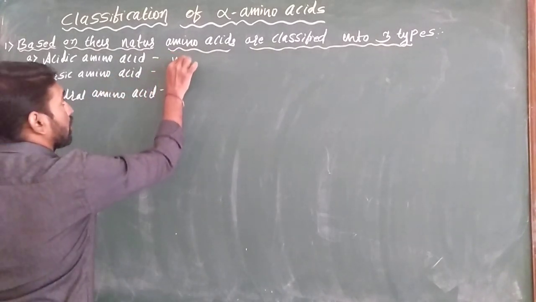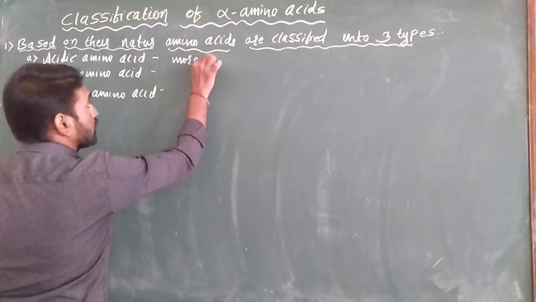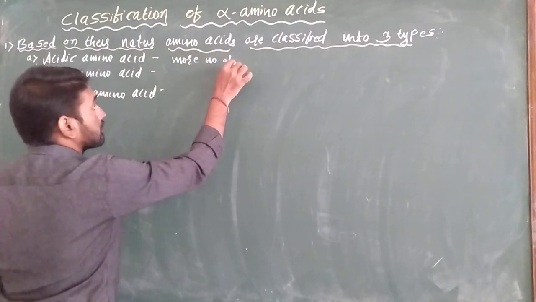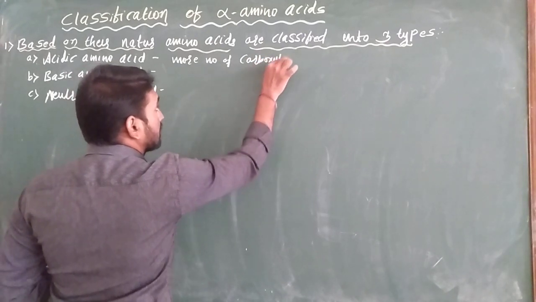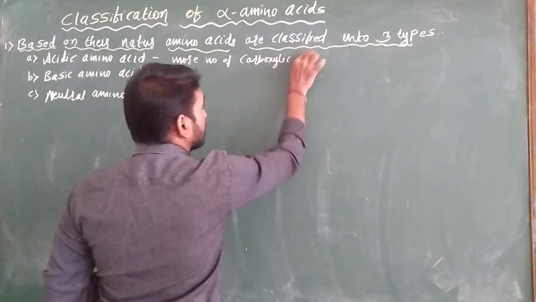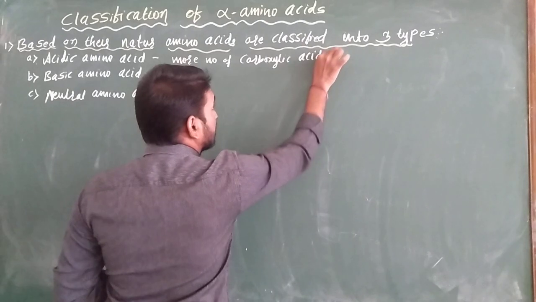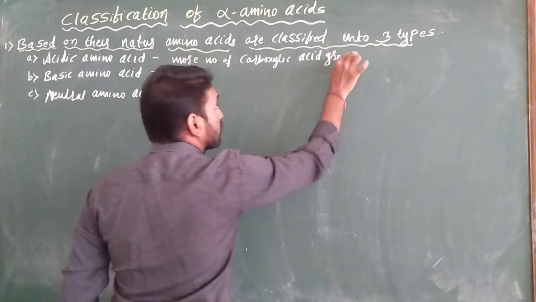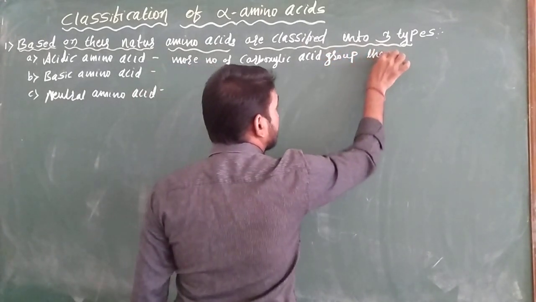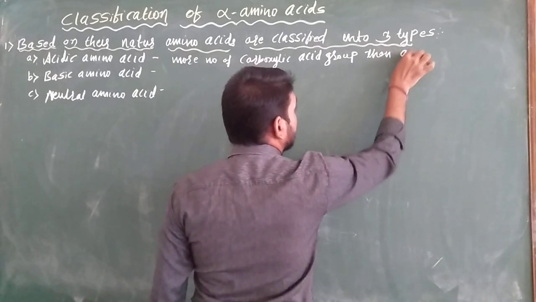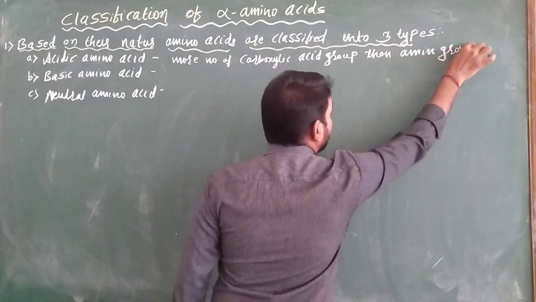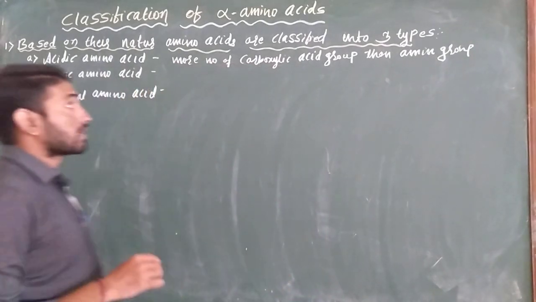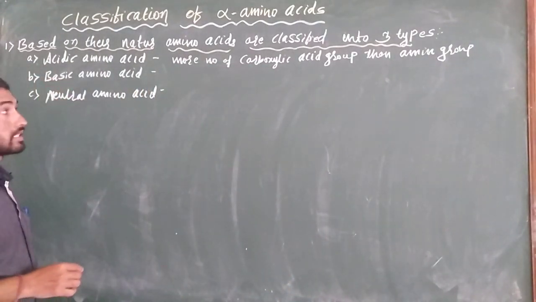Acidic amino acid means more carboxylic acid groups than amine groups.